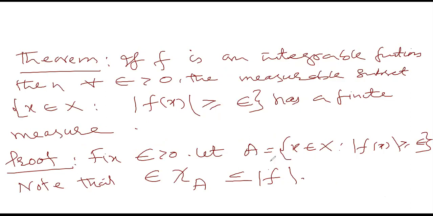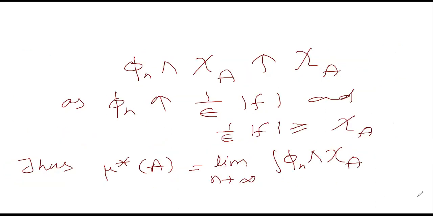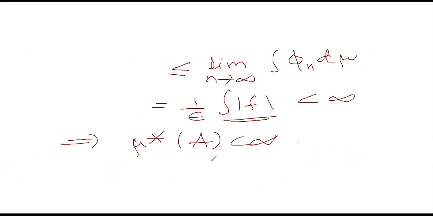We have to show that the measure of this set is finite. This set is denoted by A. So that means we have to show that the measure of the set A is finite. That's what we have shown here. Measure of the set A is finite. So this proves the theorem completely.